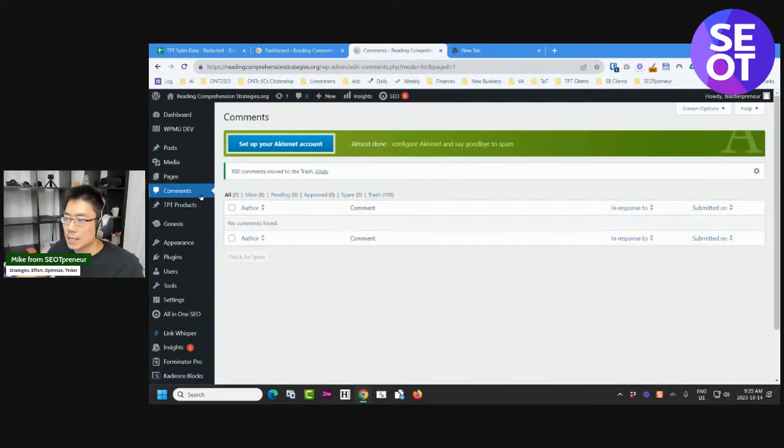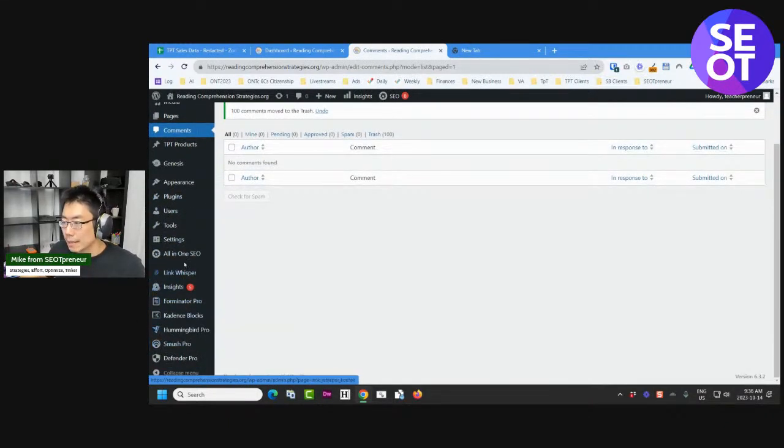Right? So they're in trash. That red annoying thing has disappeared. But really, I want to turn off comment spam. So let's do that. Let's go into settings.